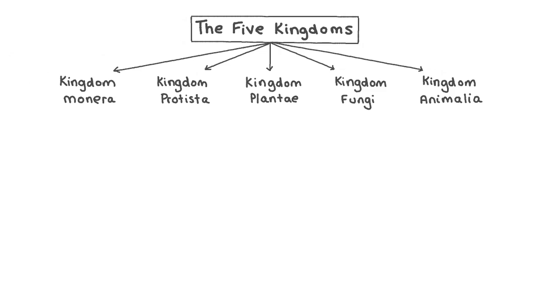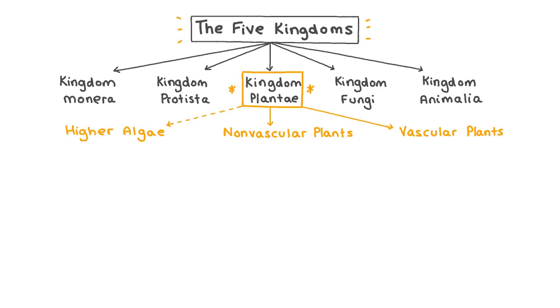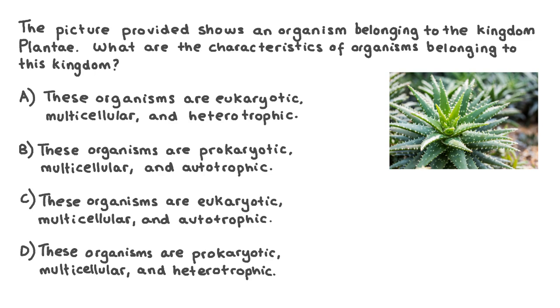So let's summarize. Scientists order organisms into 5 kingdoms. One of the kingdoms of life is Kingdom Plantae. Kingdom Plantae can be divided into 3 groups with different characteristics: higher algae, non-vascular plants, and vascular plants. Nowadays, the group higher algae is not included in Kingdom Plantae, but instead in Kingdom Protista. Let's apply what we've learned about Kingdom Plantae to a practice question.